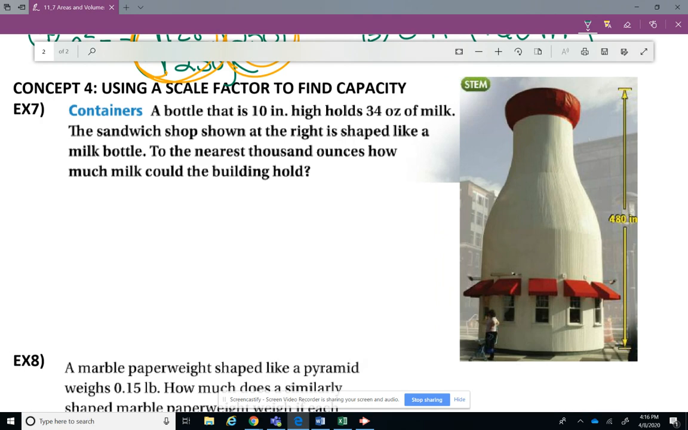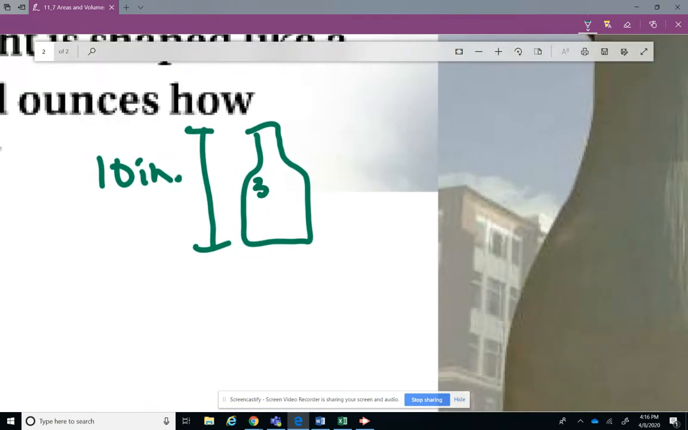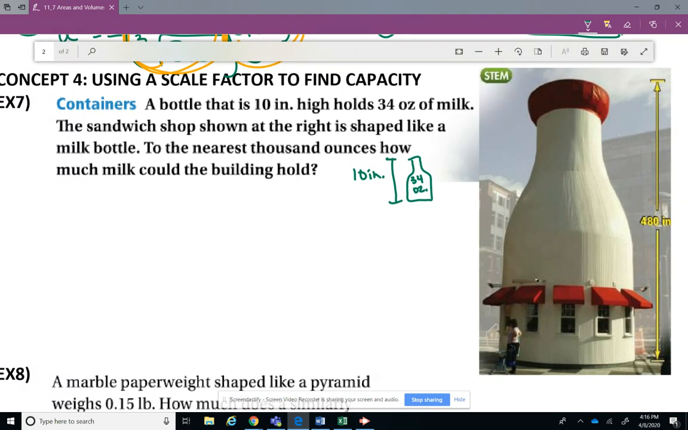A bottle that is 10 inches high. Okay, so I'm going to draw this little tiny bottle, and it is from here to here. It is 10 inches high. It holds 34 ounces. The sandwich shop, shown at the right, is shaped just like a milk bottle. To the nearest 1,000 ounces, how much milk could the building hold?